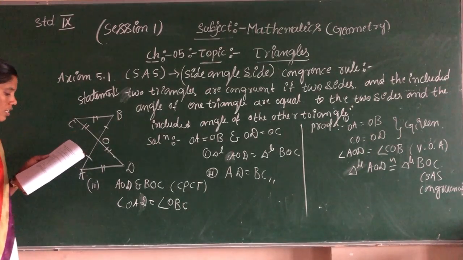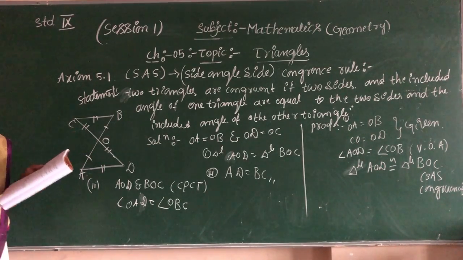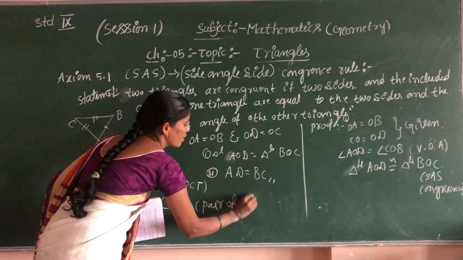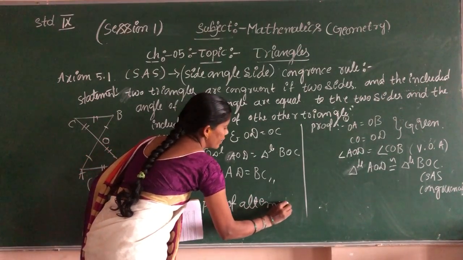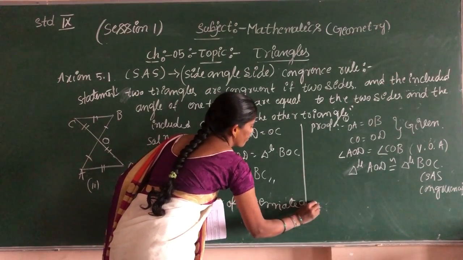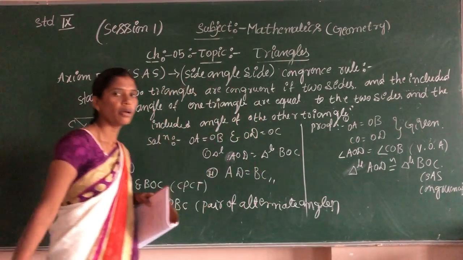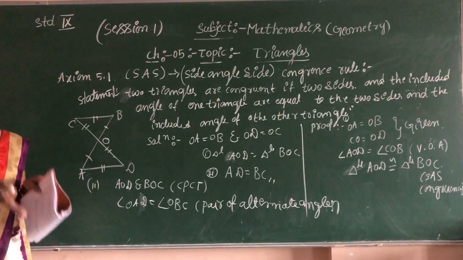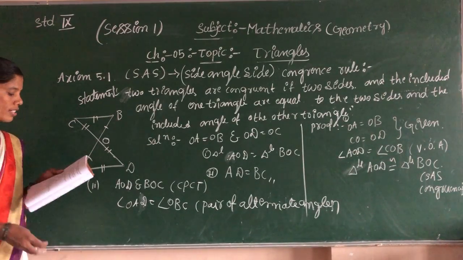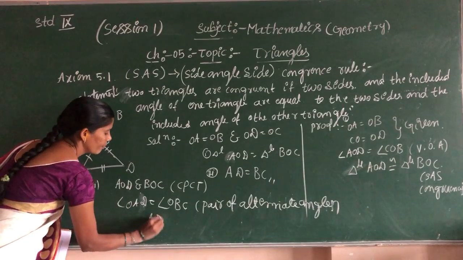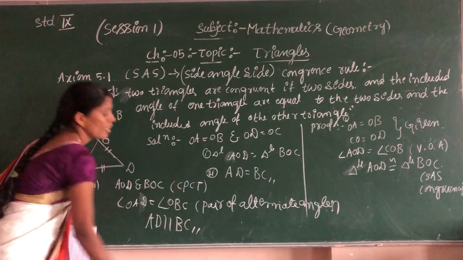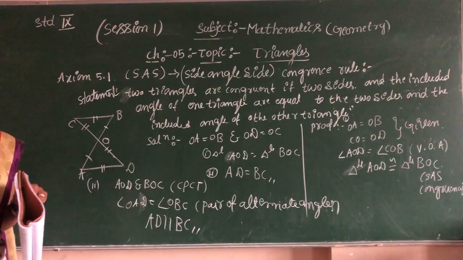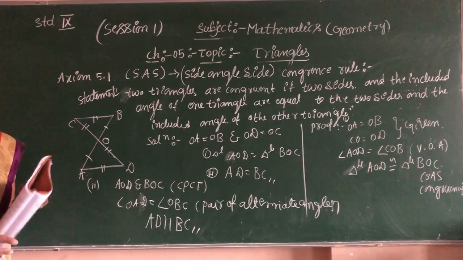Okay children, this is the pair of alternate angles. This is only compared to the two triangles. Now next, therefore AB is parallel to CD, is the proof. We compare only two sides and only one angle.